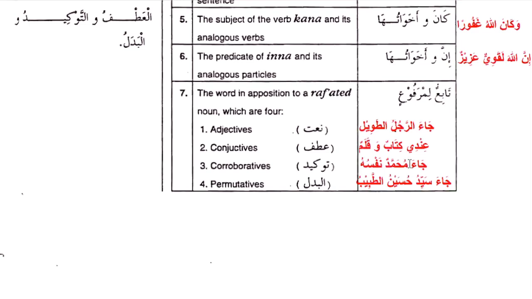It's just emphasizing the fact that he did it himself. Or if you say kataba al-waladu al-imtihana bi-nafsihi, the child wrote the exam by himself. It is signifying that it's not that someone helped him. So it's an emphasis. When this type of emphasis comes, it must have the same i'rab as the thing it is emphasizing. So ja'a Muhammadun nafsuhu, Muhammad came himself. I hope that is clear.